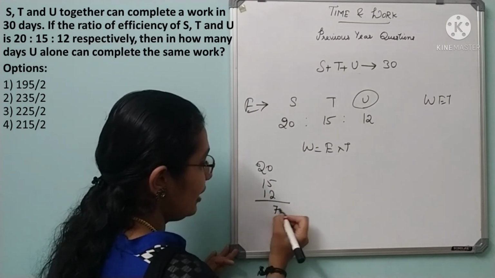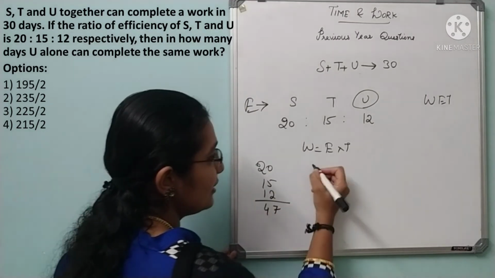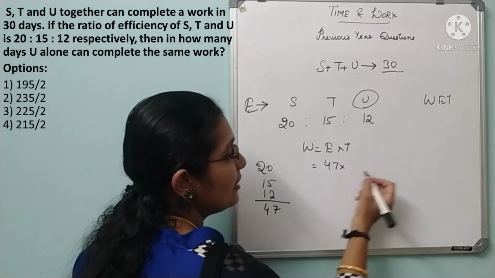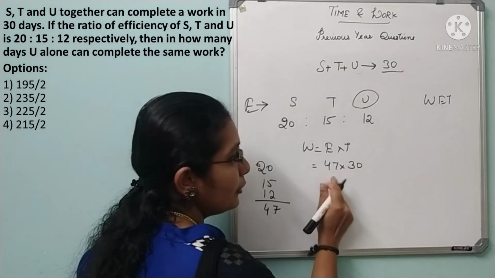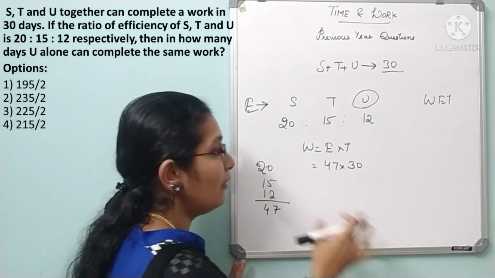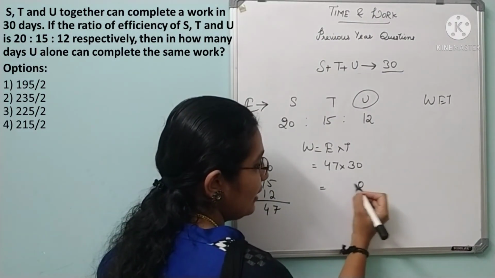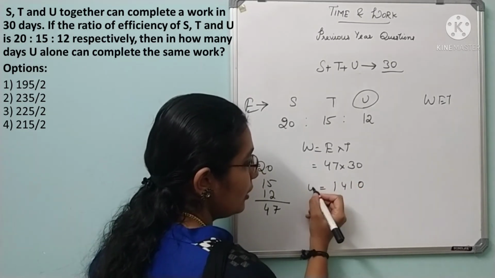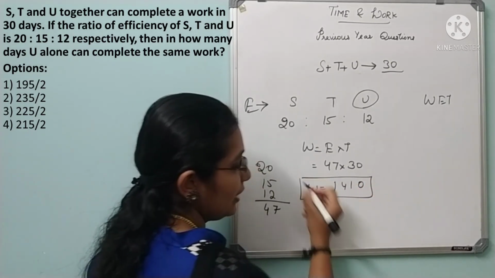5 plus 2, 7, 2, 3, 4. 47 is the total efficiency. And total time is 30 days, right? So if you multiply both, you will get the total work. So 7 3s are 21, 4 3s are 12, 13, 14. So total work is 1410.